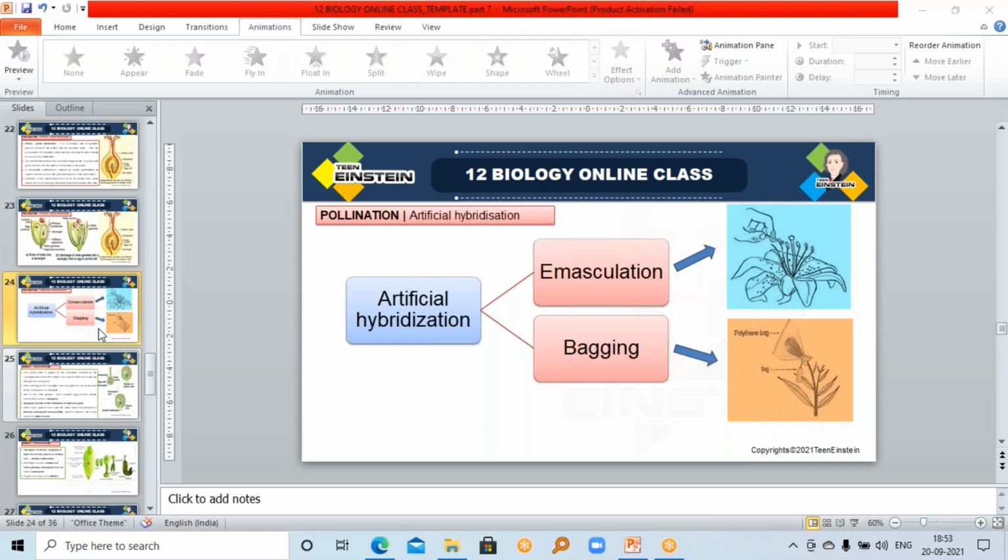We select genetically dissimilar plants, plants with different characters which we want to bring together in the next generation, and so we go for hybridization. The process of crossbreeding is hybridization.